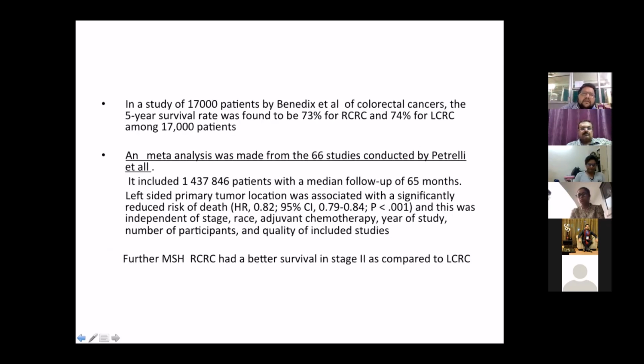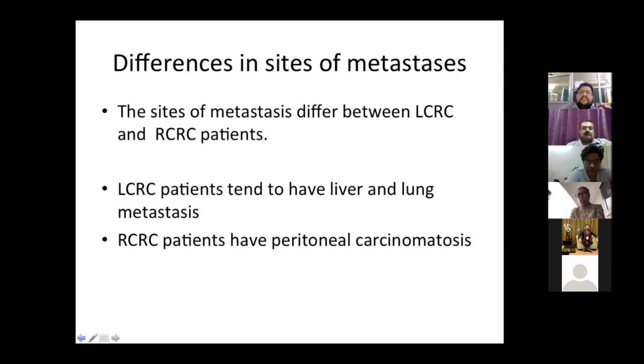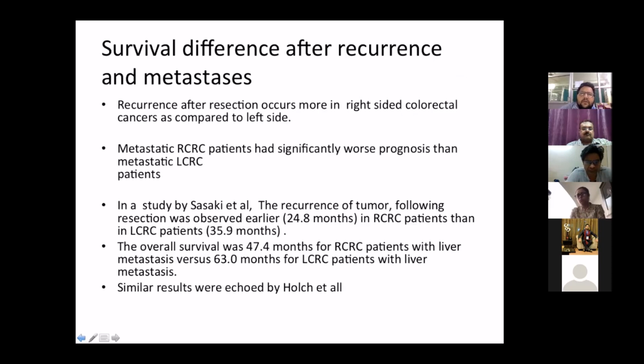In another similar study of 17,000 patients by Benedict et al., they found again a slight increase in survival in left-sided colorectal cancer. A similar finding was echoed by a meta-analysis of 66 cases conducted by Petrelli et al. As for the differences in the site of metastasis, left-sided colorectal cancers tend to have liver and lung metastases, and right-sided colorectal cancers tend to have more peritoneal carcinomatosis.